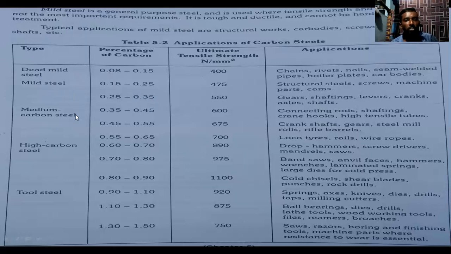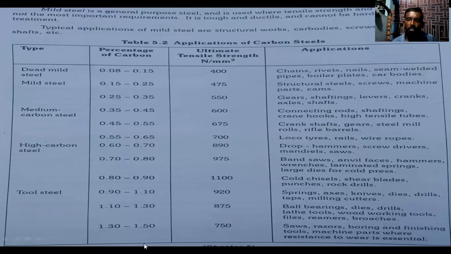Coming to the medium carbon steel, the minimum carbon content we can use for medium carbon steel is 0.34. Maximum we can use is 0.65 in medium carbon steel. Next, see high carbon steel: minimum carbon content 0.60, maximum 0.90. So it is the ultimate strength. These are the applications. So next one is tool steel. Minimum carbon content is 0.90. Maximum is 1.50. So it is the ultimate strength. These are the applications. So it is today's class.